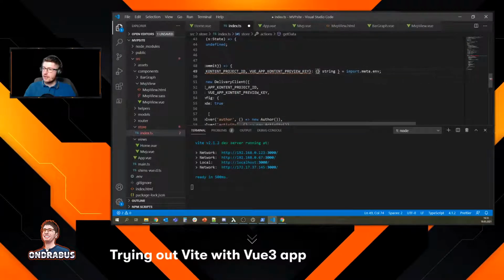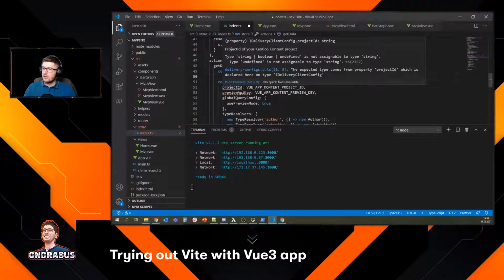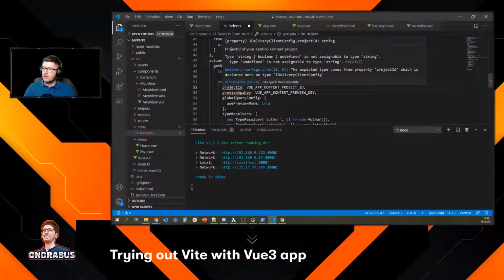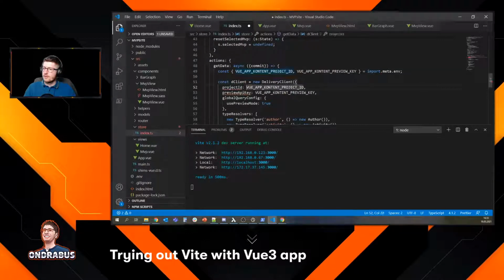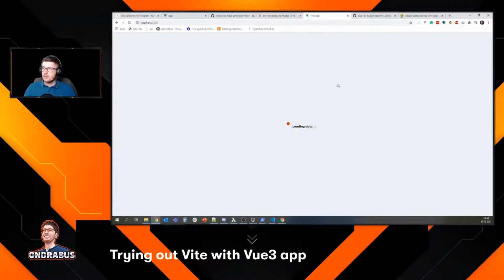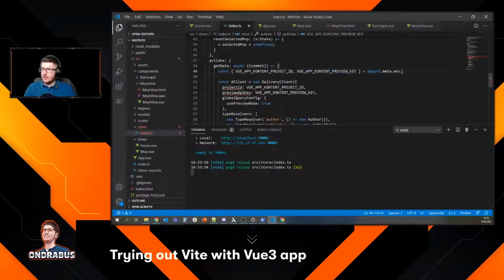Import.meta.env does not like TypeScript, apparently. So we're just gonna leave it this way. Let's say this is gonna work. If this is gonna work, this is just a warning, I guess. Preview API key is not configured. Okay, so the problem is we're not getting the data. Let's see.